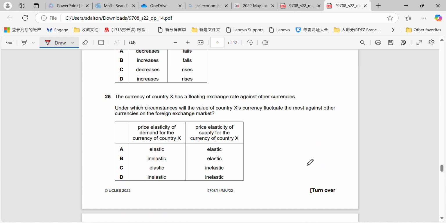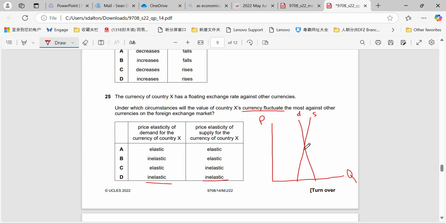Question 25. The currency of country X has a floating exchange rate against other currencies. Under which circumstances will the value of country X's currency fluctuate the most against other currencies? We've got PED and we've got PES. This should be very straightforward, because if you understand the theory about PED and PES, there's demand, there's supply.